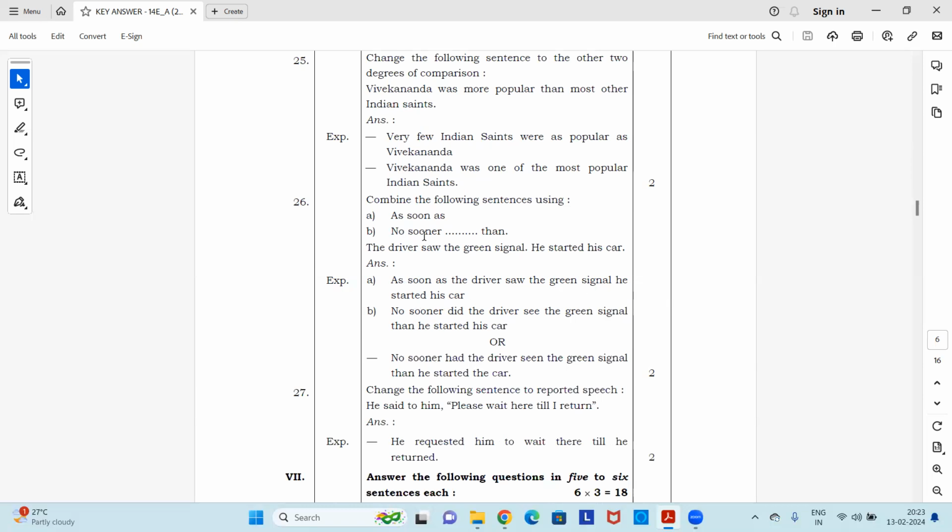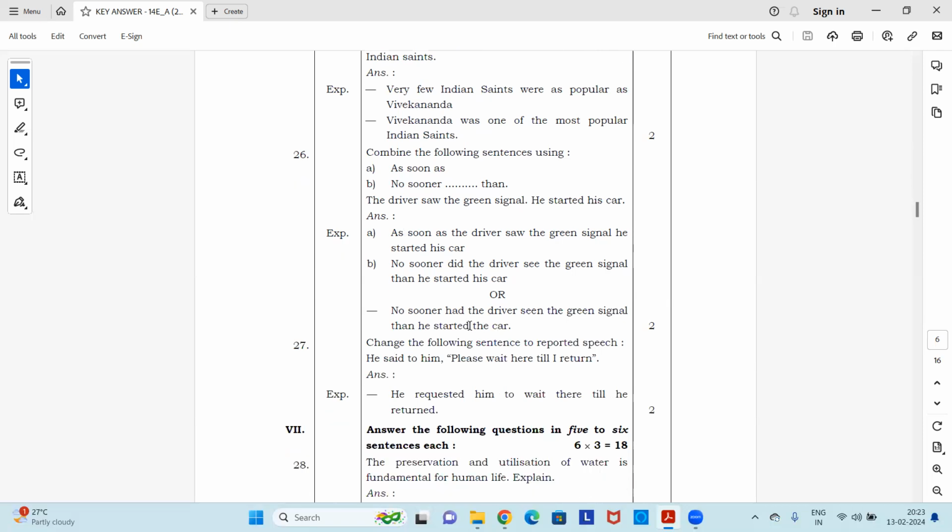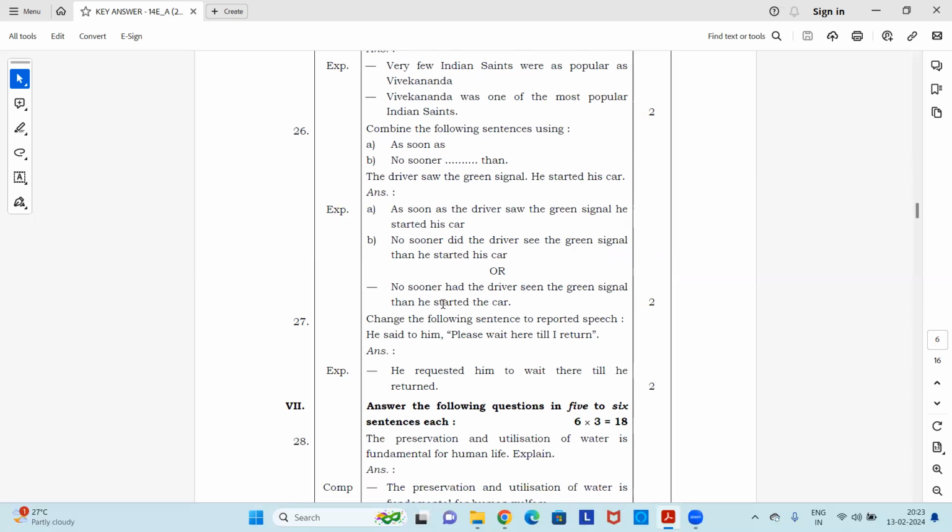Then by using no sooner than: No sooner did the driver see the green signal than he started his car. Or you can also write this option B as: No sooner had the driver seen the green signal than he started the car. Both are correct. Any one of it, if you write, you will get the mark.